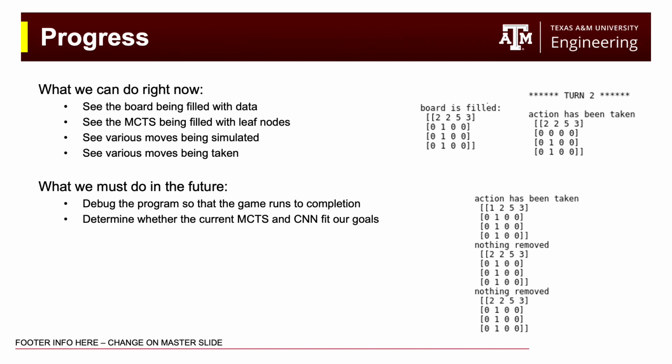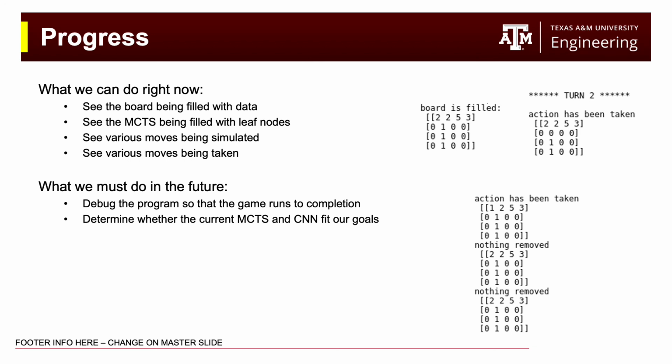In the code we have currently running, I've modified it to print out board states when filling with new values, when simulating different moves, and when taking a final action. As of right now, we can see the board being filled with data, as in we can see the numbers pop up in the board visualization tool we have. We can see the Monte Carlo tree search being filled with leaf nodes. We can see various moves being simulated, as in we can see the Monte Carlo tree search looking ahead at different board possibilities. And we can see various moves being taken, meaning that we can see a move being chosen from the simulated possibilities.